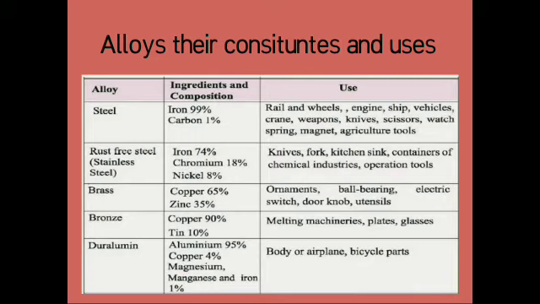Then brass is made up of copper and zinc and is used for making ornaments, ball bearings, electrical switches, doorknobs and utensils. Bronze is made up of copper and tin and is used for making melting machineries, plates and glasses. Then duralumin is made up of aluminium, copper, magnesium, manganese and iron and is used for making bodies of airplanes and bicycle parts.